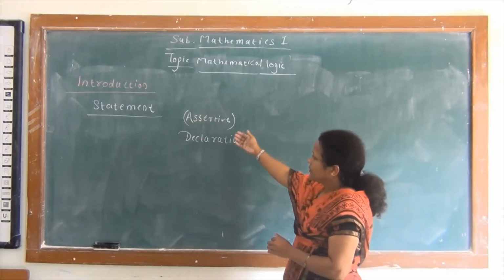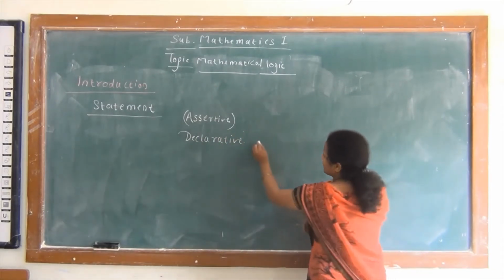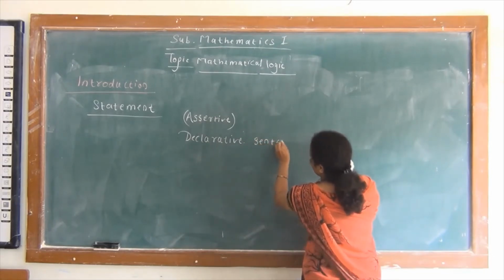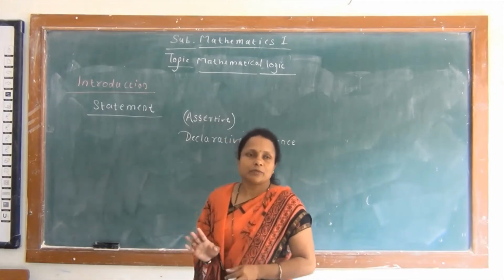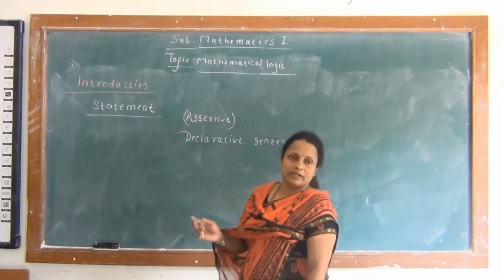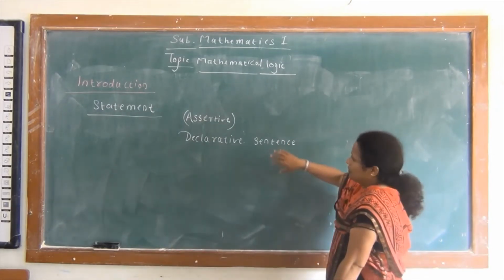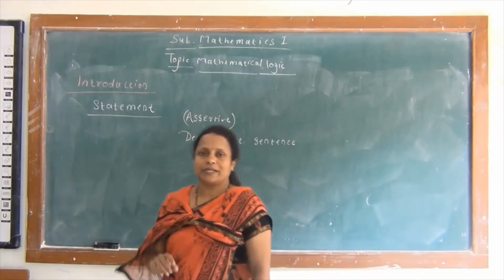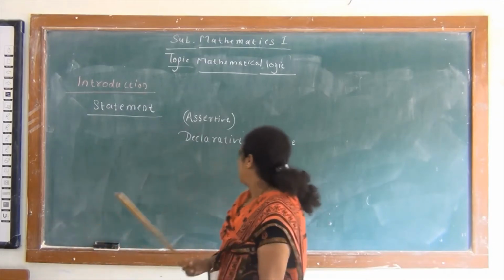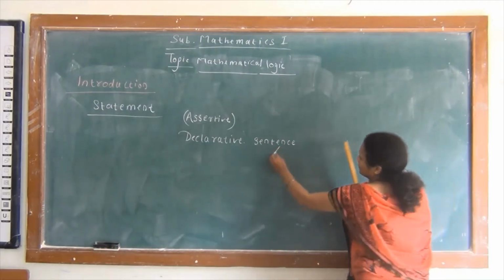So an assertive or declarative sentence which is either true or false but not both simultaneously is called a statement. So the definition of a statement is an assertive, or you can say declarative, sentence which is either true or false but not both.